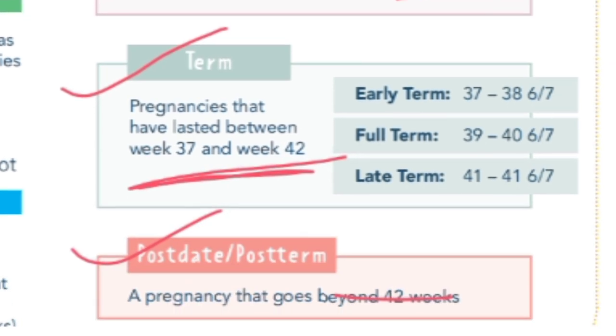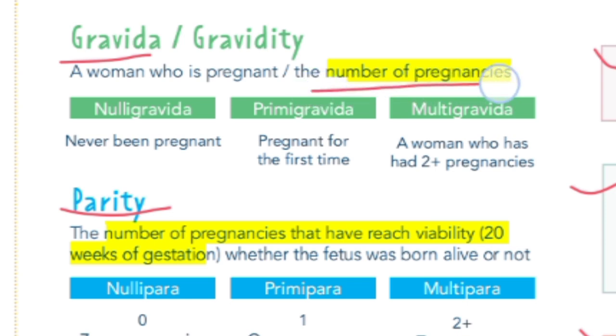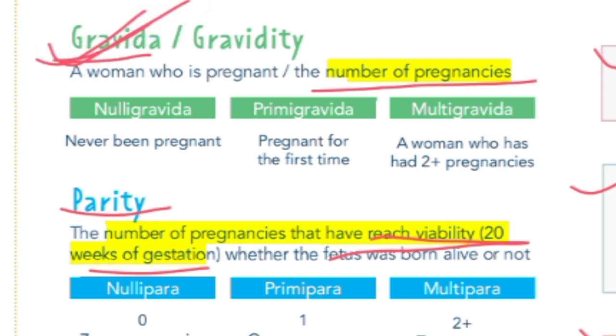Okay, now let's talk about gravida and para, or gravidity and parity. Gravida is the total number of pregnancies a woman has had, and para is the number of pregnancies that have reached 20 weeks of gestation. Gravida includes the present pregnancy, and it also includes miscarriages and abortions.